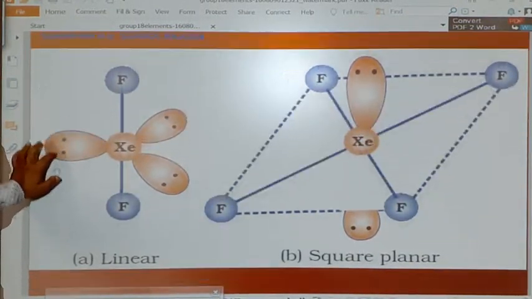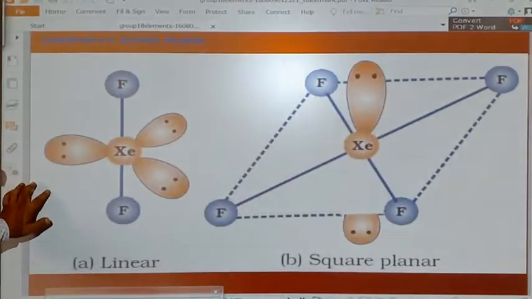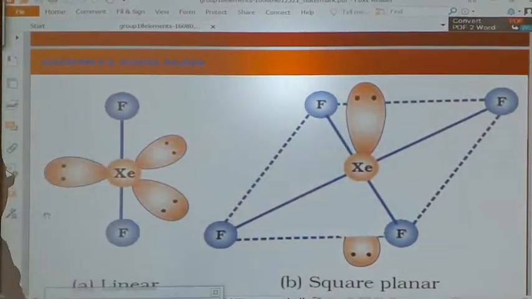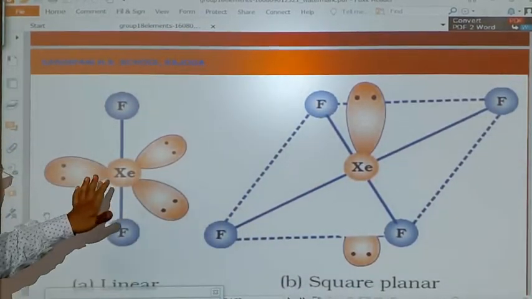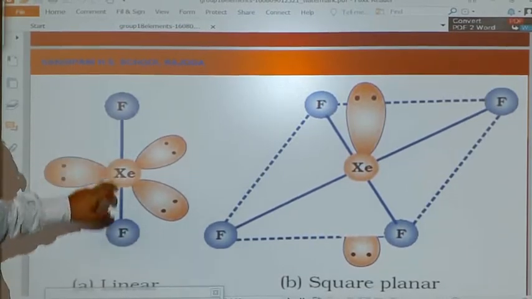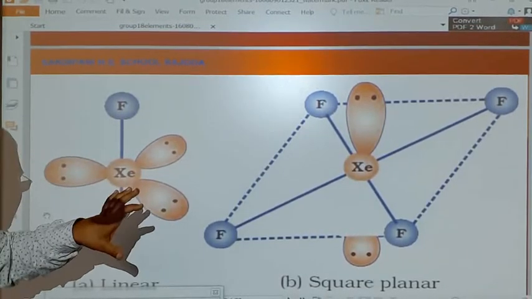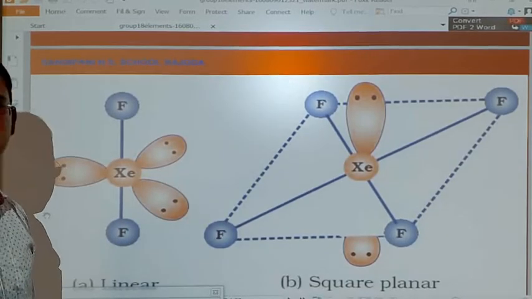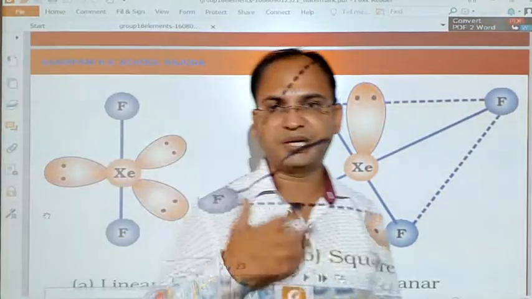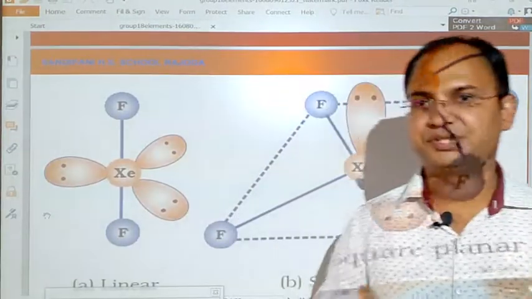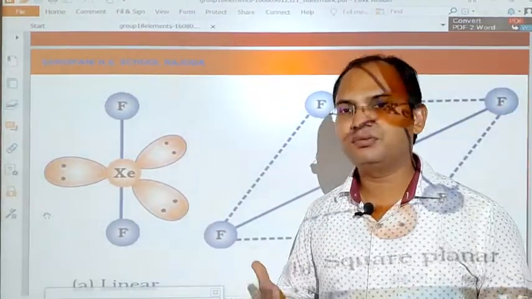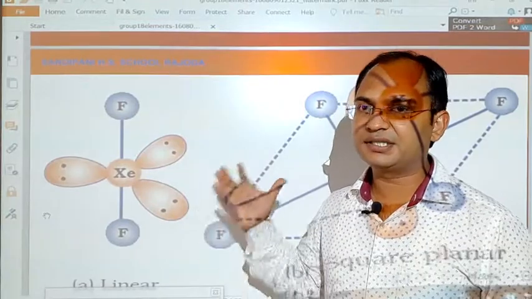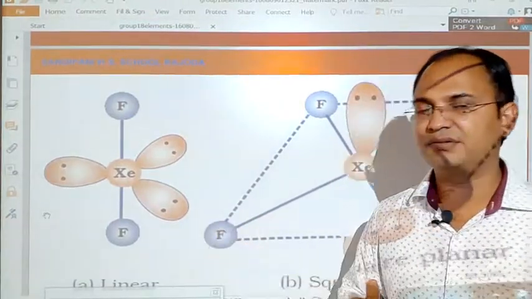Here students, this is the structure of xenon difluoride, XeF2. In the XeF2 structure, there are 3 lone pairs of electrons which do not take part in the bond formation and which somehow distort the structure of xenon difluoride.